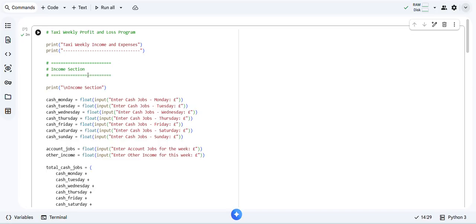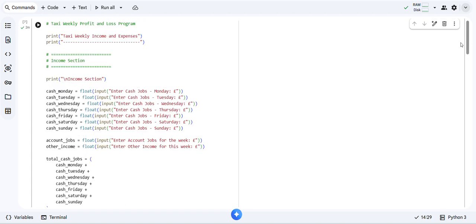The income section is this. The hashtag means it's a comment, not code. I print this dash in the code to make it look much cleaner and nicer. This income section reminds Python to tidy up the code.